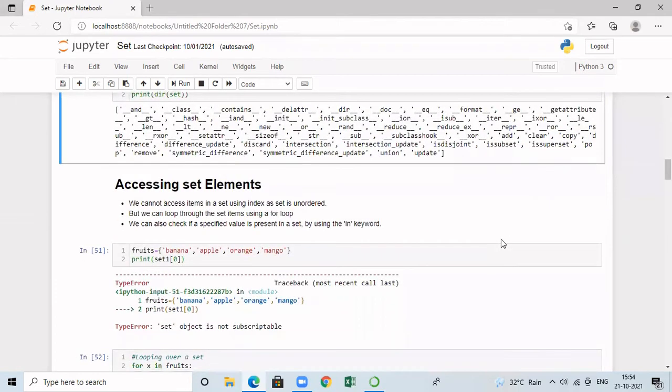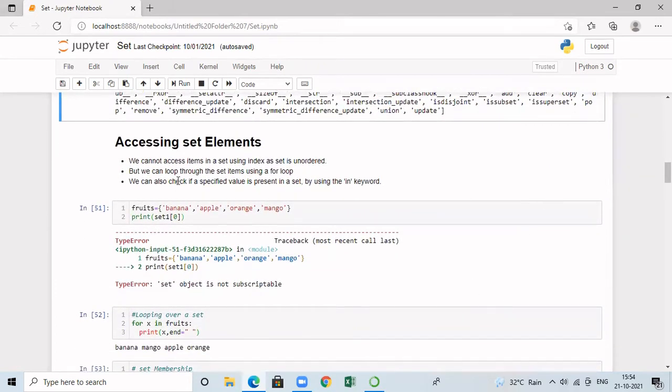Now we will see how to access the set elements. As I already told you, the elements in the set are not ordered. Therefore, we cannot access the set elements with the help of the index. But we can loop through all the set elements using the for loop. And we can even check whether a value is present in a set by means of the in keyword. Let's see how to do all these things.